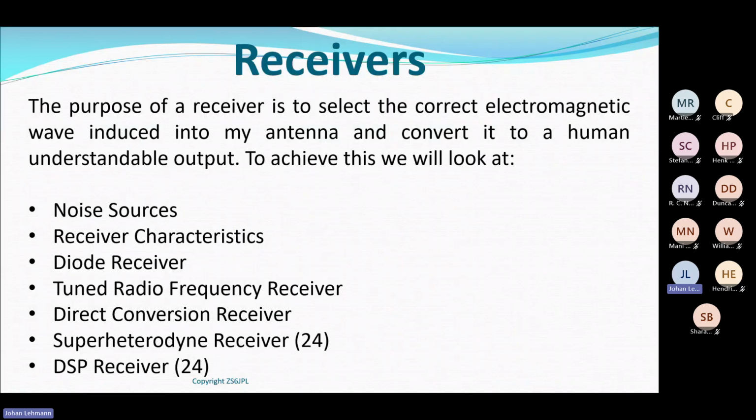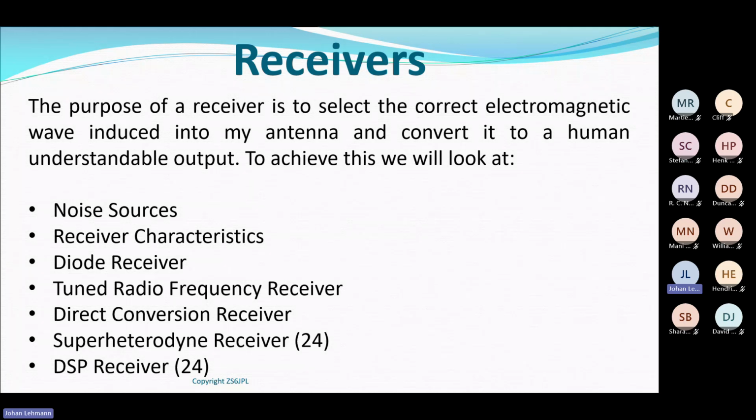Receivers. The purpose of a receiver is to select the correct, wanted electromagnetic wave induced into my antenna and convert it to a human understandable output. Remember, my antenna is receiving electromagnetic waves of multiple frequencies and multiple sources, some wanted, some unwanted.